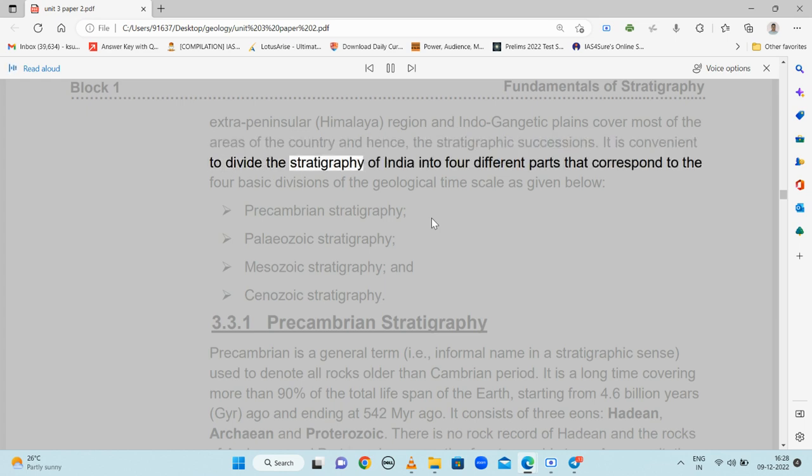It is convenient to divide the stratigraphy of India into 4 different parts that correspond to the 4 basic divisions of the geological timescale as given below: Precambrian stratigraphy, Paleozoic stratigraphy, Mesozoic stratigraphy and Cenozoic stratigraphy. Precambrian stratigraphy.